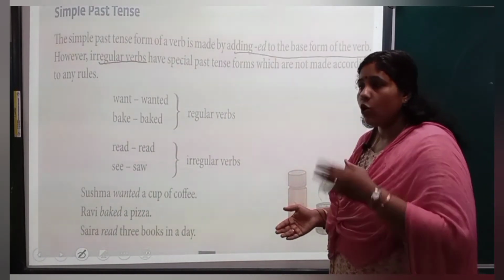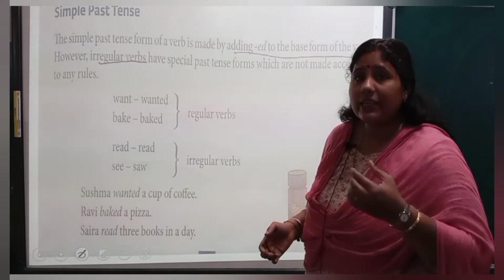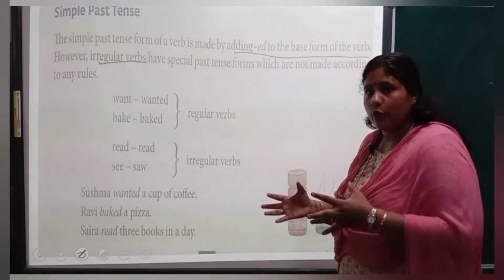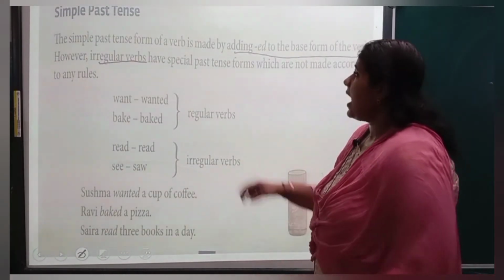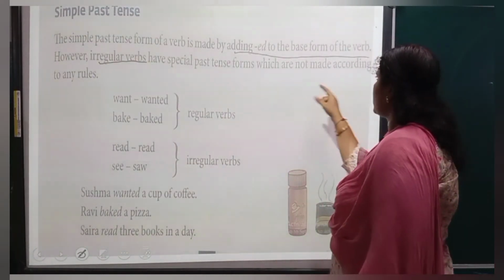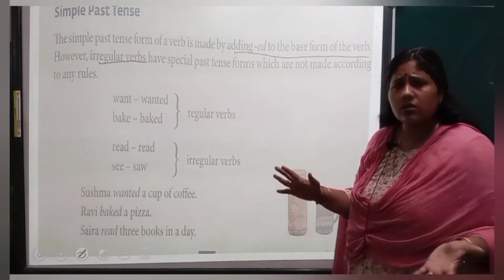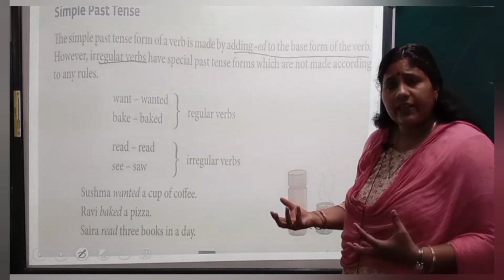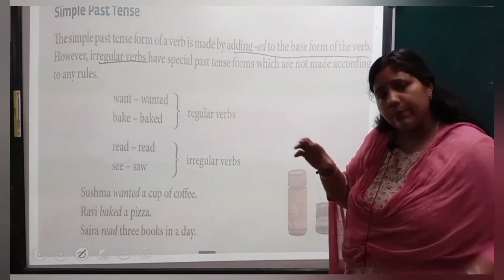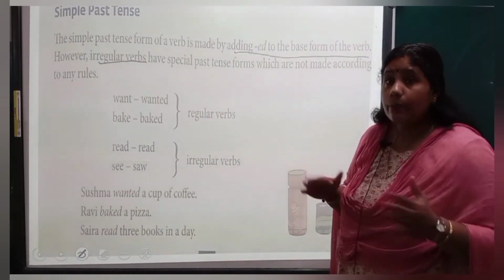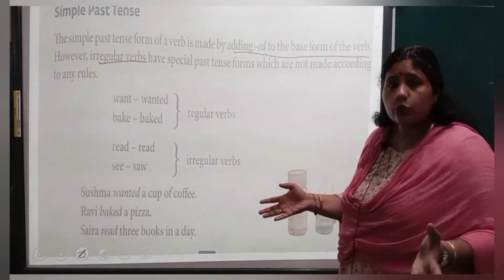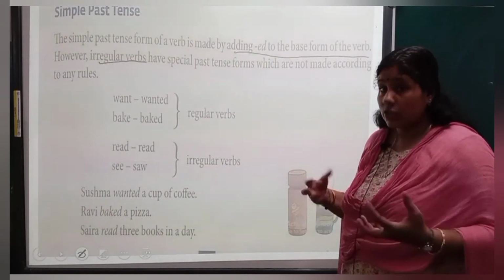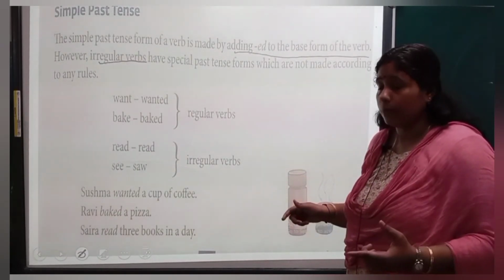They are not formed just by adding ed. They have got a different form. Those verbs are known as irregular verbs. They have special past tense forms which are not made according to any rules. Like want, wanted, I am just adding ed and making it past tense. But in buy, bought, I am writing it in a different manner and making it into the V2 form.